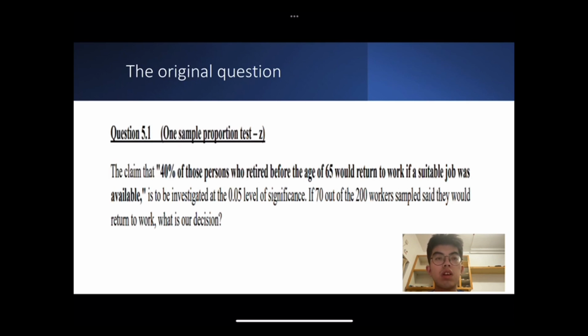It asks us to decide whether the claim is true or not. The claim is that 40% of those persons who retired before the age of 65 would return to work if a suitable job was available. It also asks us to investigate at the 0.05 level of significance. Also, they give us the fact that 70 out of the 200 workers said that they would return to work.